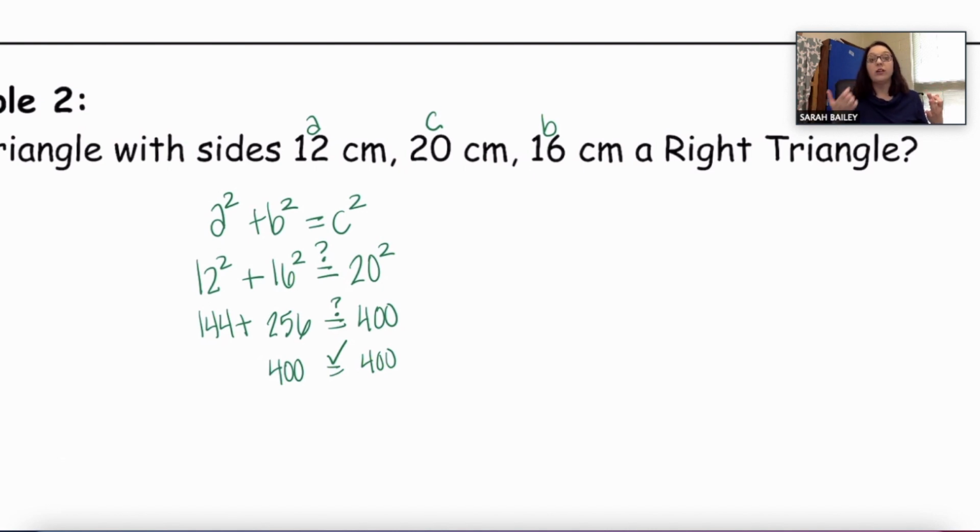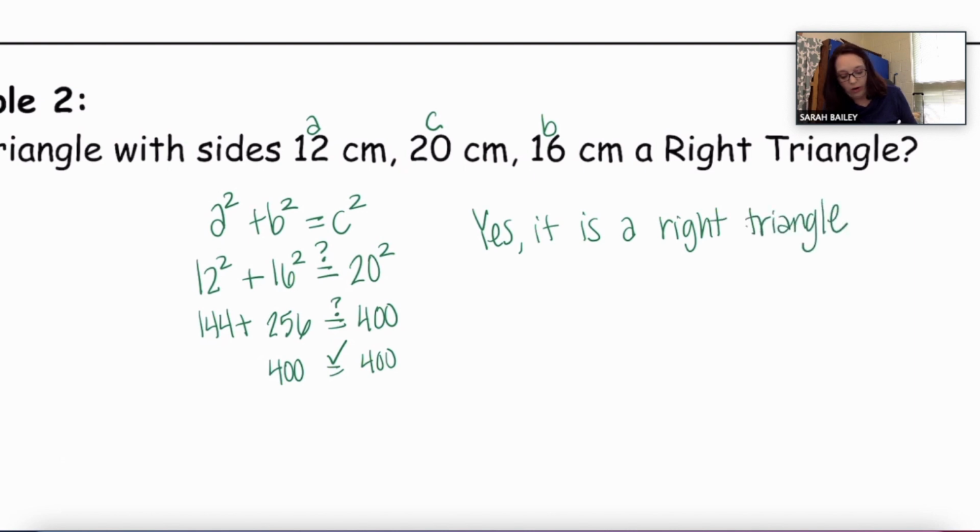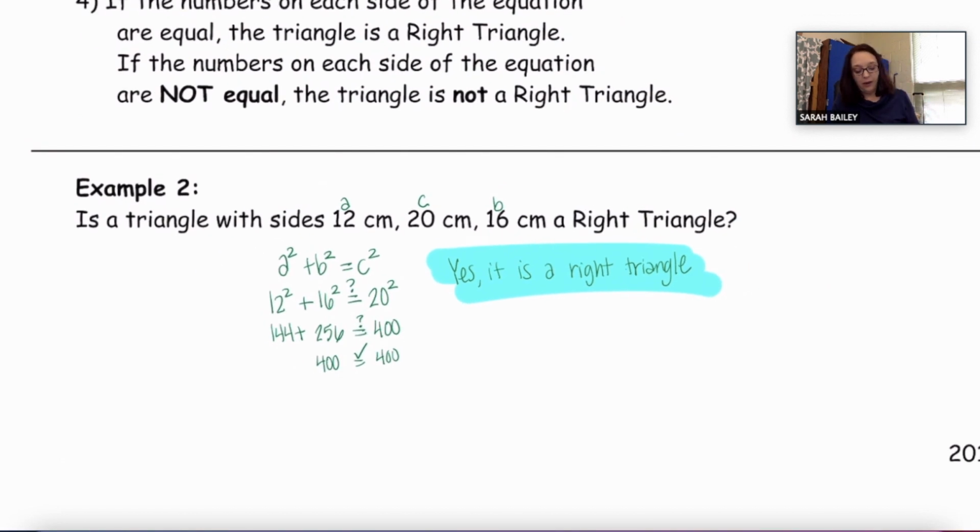So do we have a right triangle? Yes. A triangle with sides of 12, 20, and 16 would be a right triangle. Yes, it is a right triangle. And we're going to go ahead and highlight that because that's our final answer. All right, let's go to the next page.